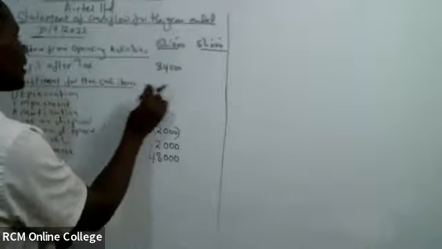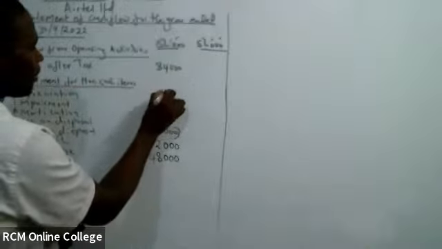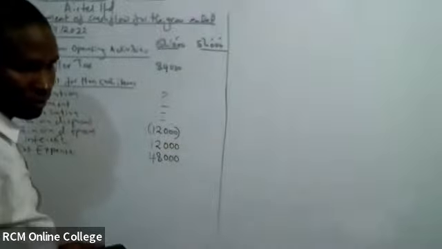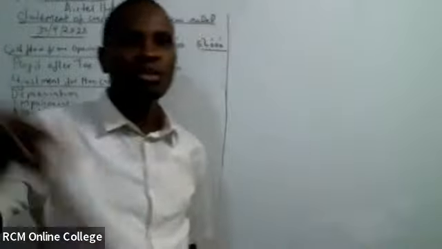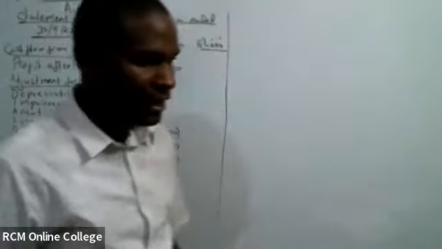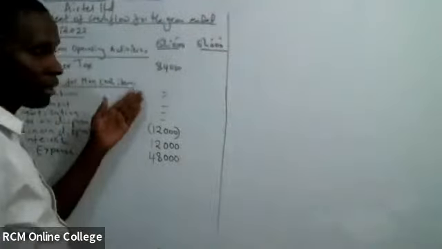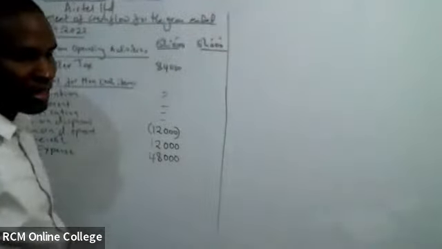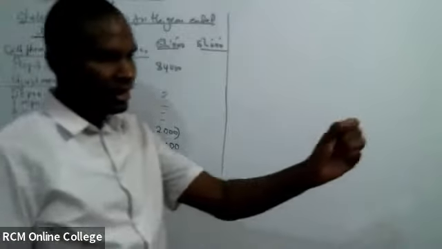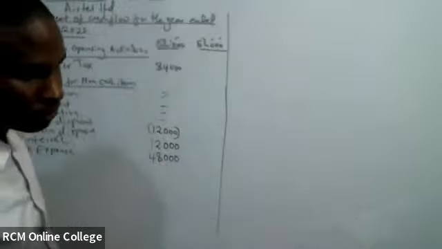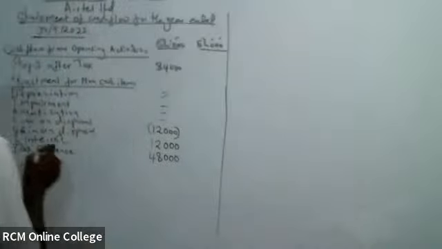For instance, in my case, depreciation will come back here later. I go to the next part. What is the next part? Remember, we are using the indirect method. I have finished with this part of adjustments. What is the next part? From the format. Format is the guiding principle. Working capital.